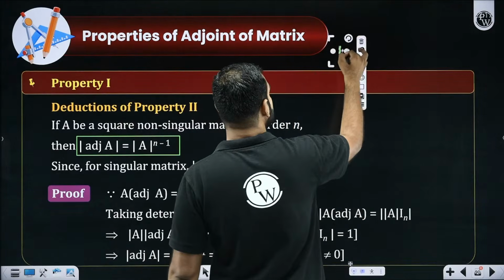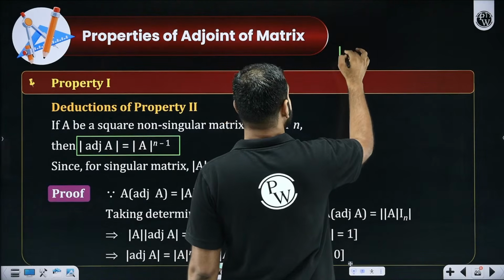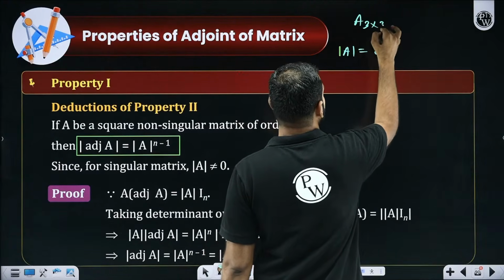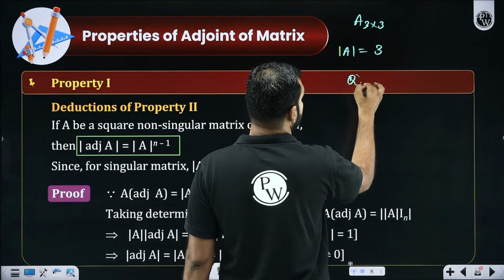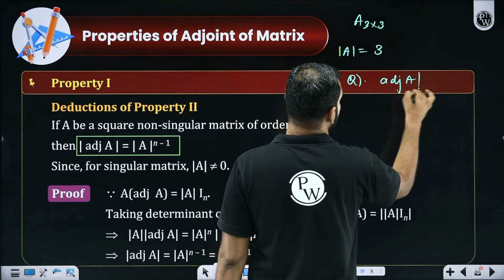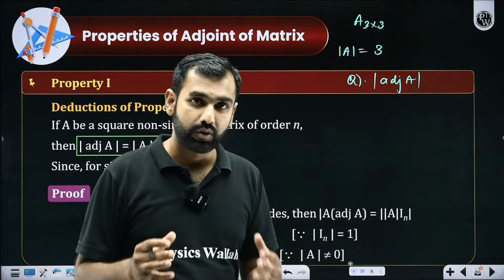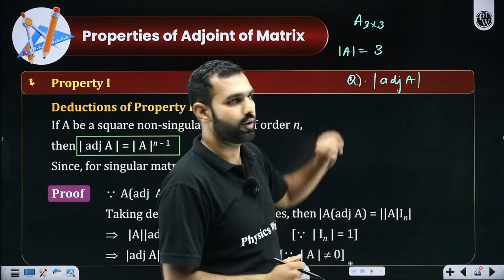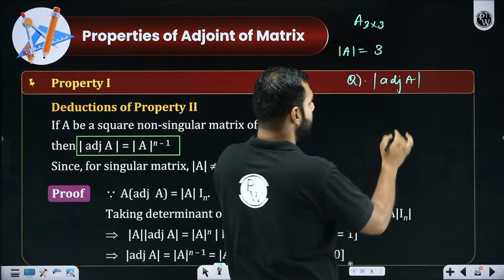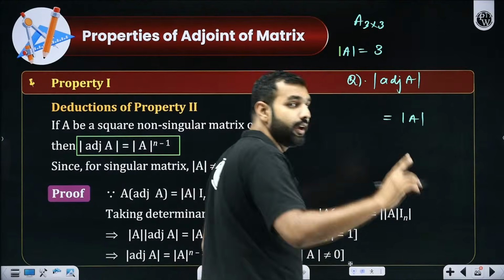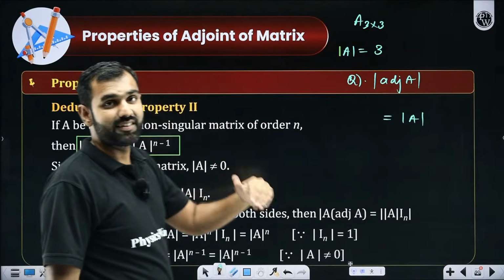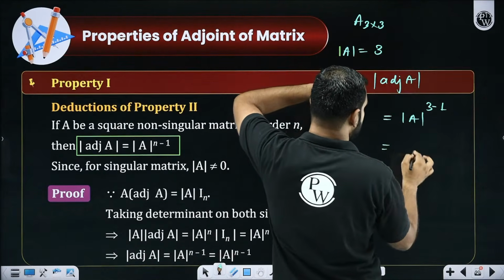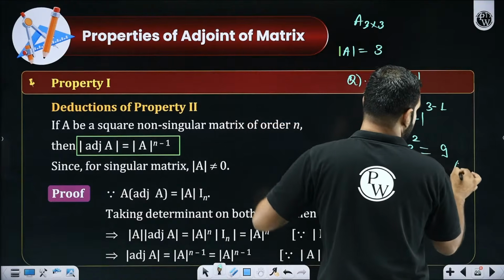Let's say I'm given the matrix A and its determinant as 3. And I'm told A is a 3 by 3 matrix. And in the question, I am asked to find the determinant of adjoint of A. Despite knowing the matrix A, without even finding its adjoint, can we find its determinant? Yes, if you know the determinant of A. The property says determinant of adjoint of A is always equal to determinant of A to the power n minus 1. What is n? n is the order. So order is 3, so it should be 3 minus 1. What is determinant of A? That is 3. So it is 3 square. The answer is 9. Absolutely simple.